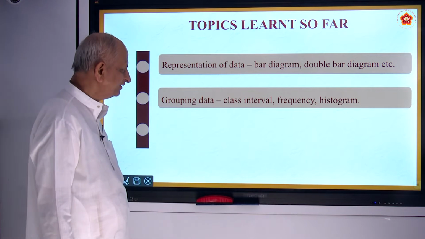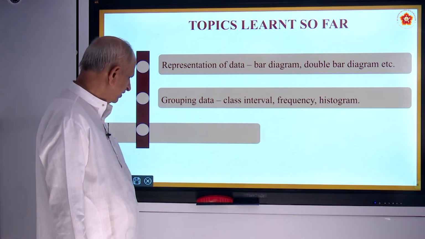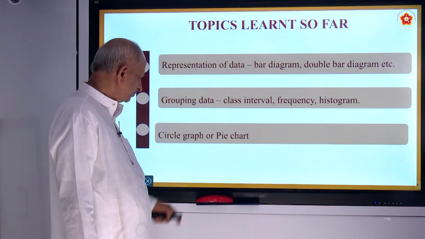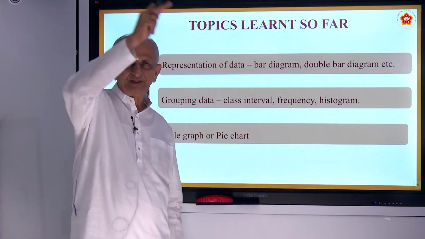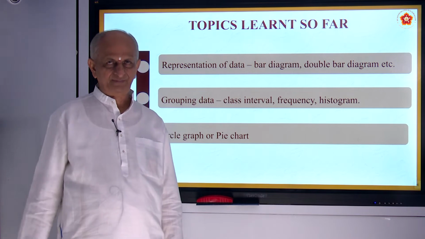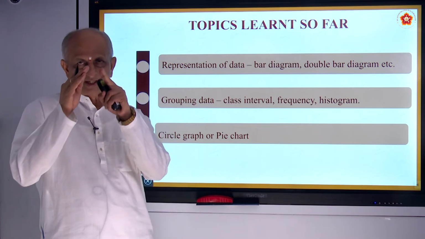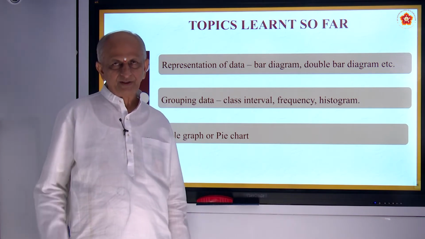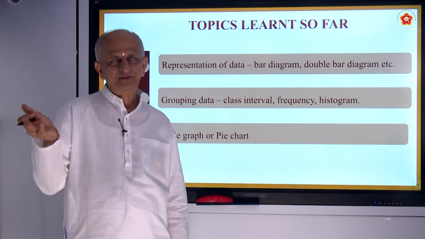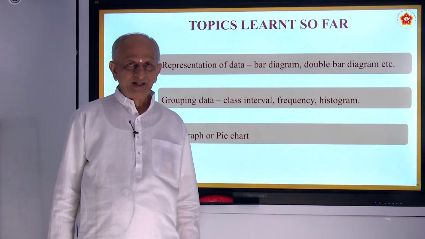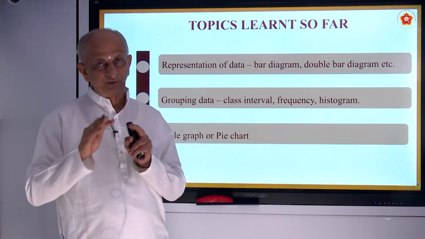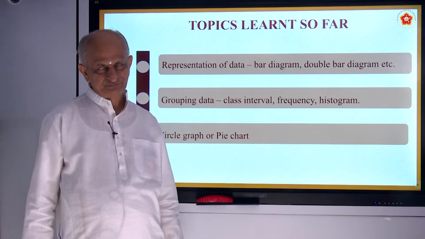That is what is called a histogram. Also we have studied the circle graph or pie chart. The given information is put in the form of a circle where the central angle is taken and the information is divided into central angles, correct? And you can give different colors also.